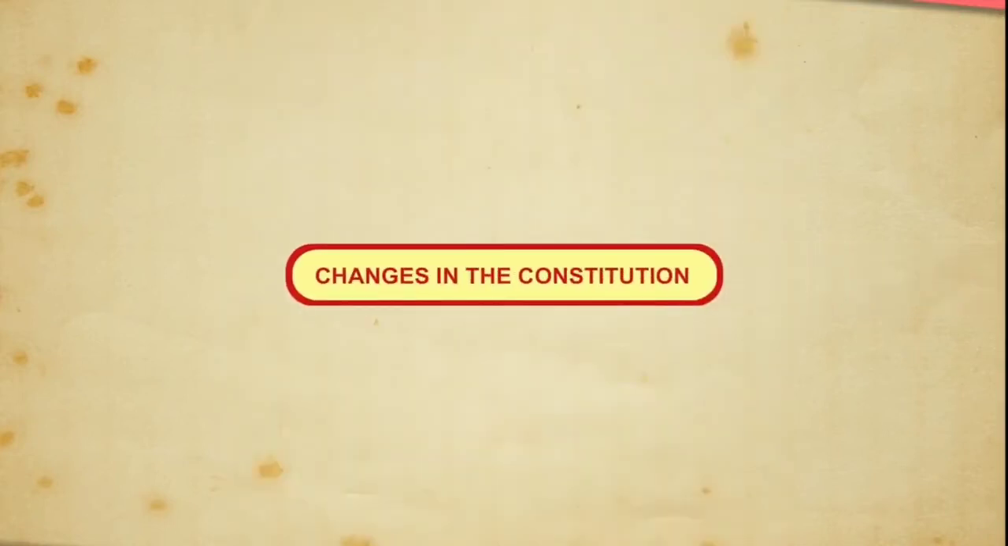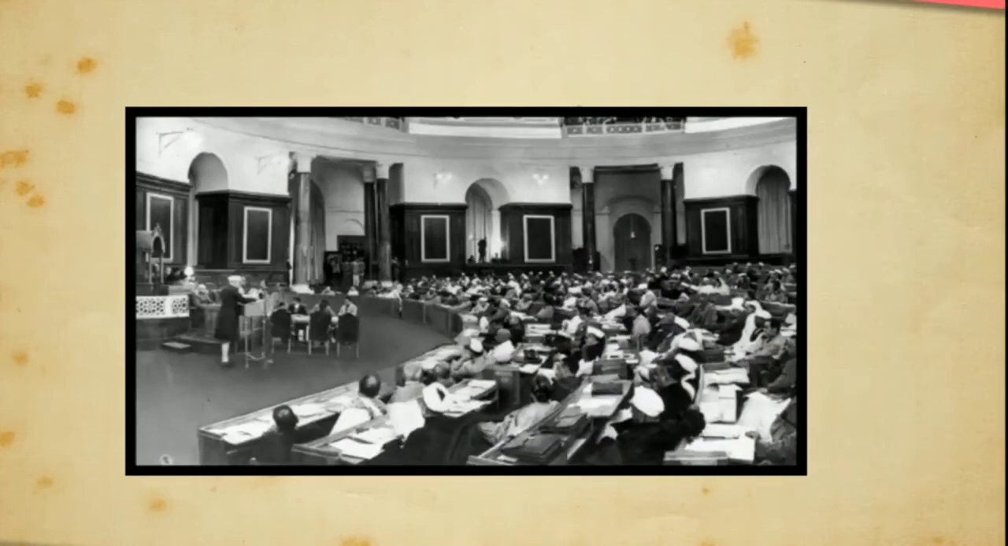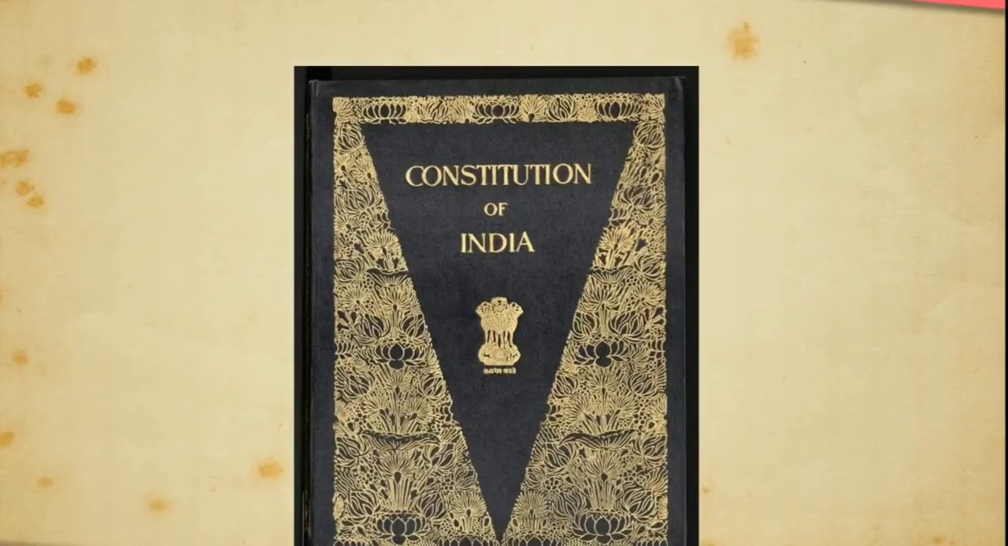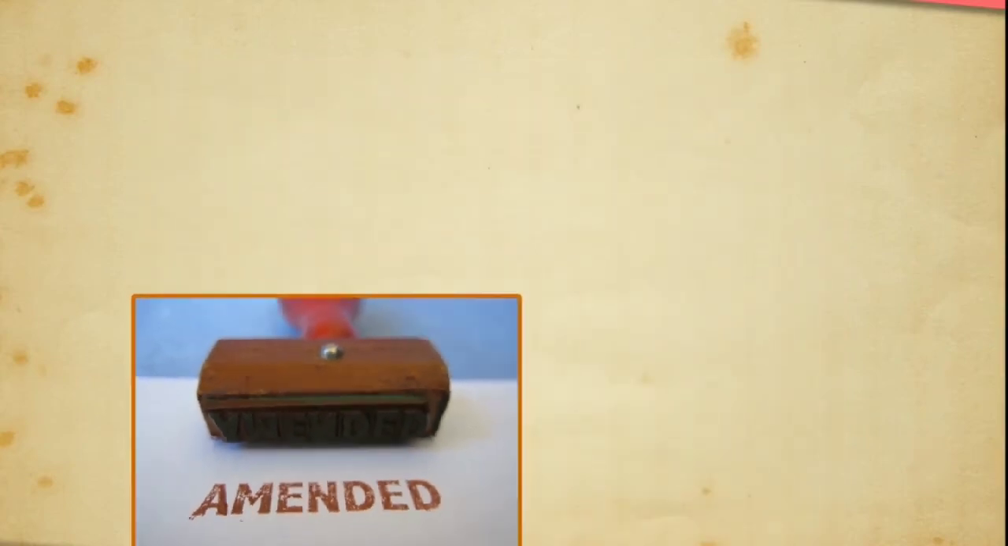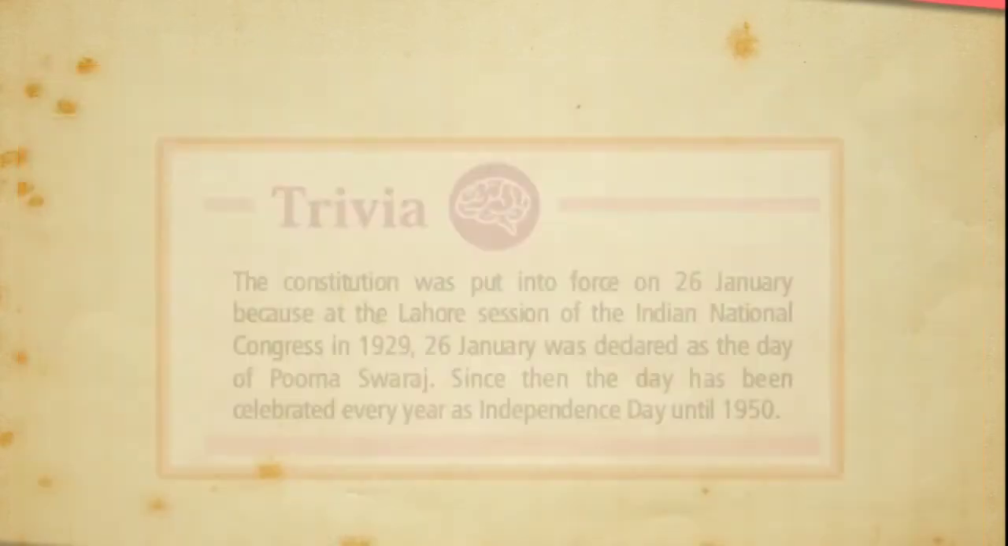Changes in the Constitution. Our Constitution was prepared by the Constituent Assembly, which had representatives from different communities. The Constitution was brought into force on 26 January 1950. Since then, many things have changed in India. The Constitution too has to adapt to these changes. As a result, it has to be amended. A process whereby a change can be brought about in the Constitution is mentioned in the Constitution itself. Changes in the Constitution are made through a process called amendment.